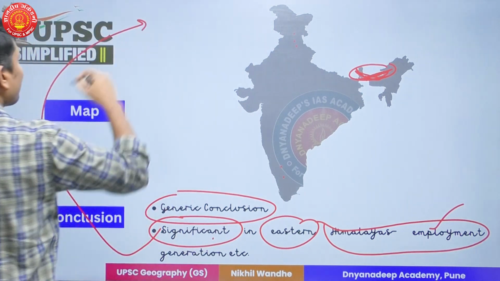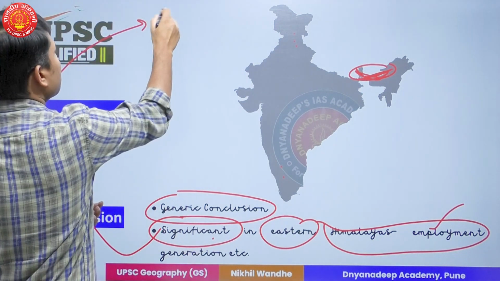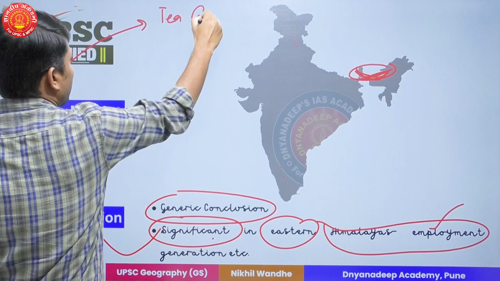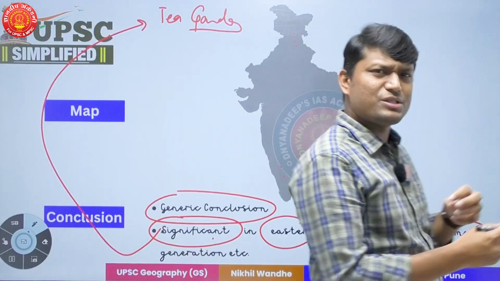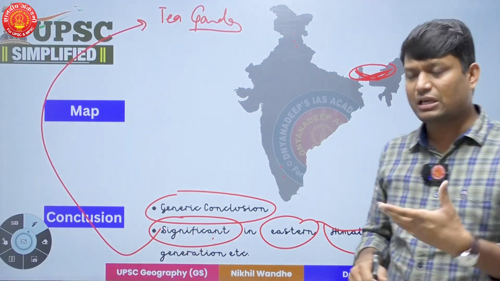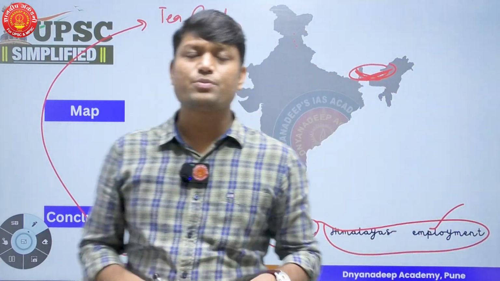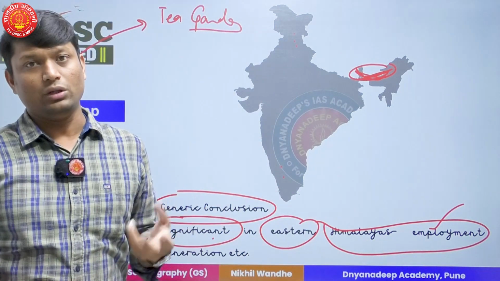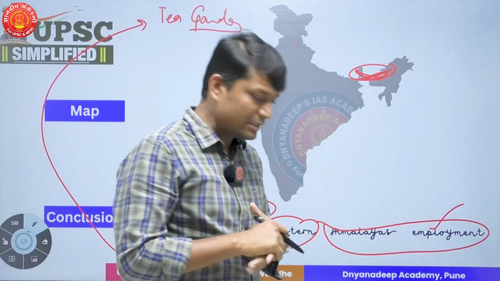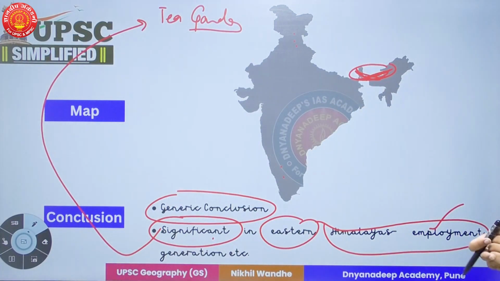Also I can have another way to conclude. I'll say, see, tea gardens have a lot of problems and we should actively solve those problems. Just mention whatever problems are surfacing in current affairs and say we should solve them so that the problem of employment is better, or the problem of economic growth in the eastern parts of India is better. So that is how I'm going to approach this particular question on tea gardens.